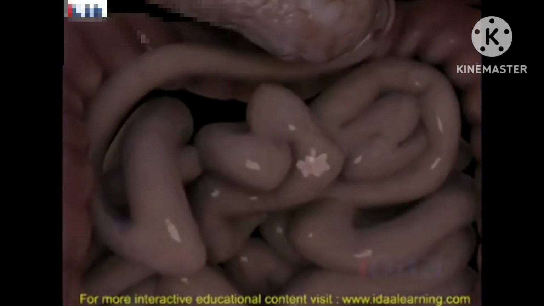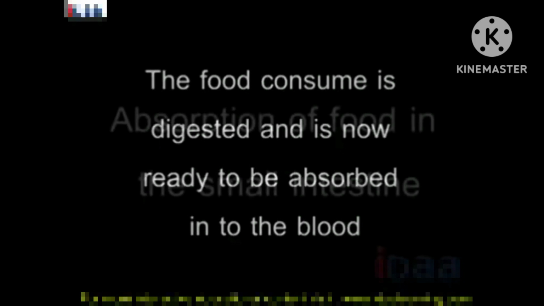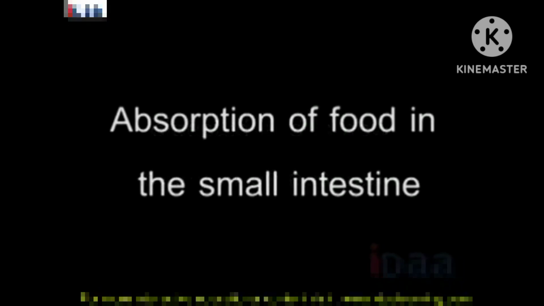The small intestine starts absorption. The food consumed is digested and is now ready to be absorbed in the small intestine. Absorption of food in the small intestine takes place with the help of villi.